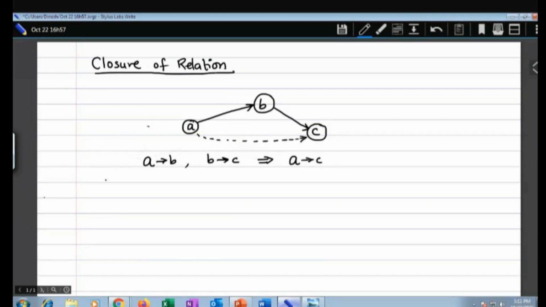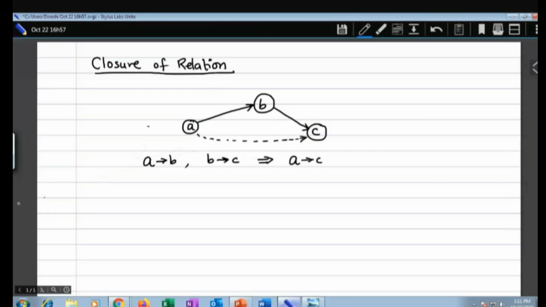Since the previous setup is not transitive, but if we add this A to C, it becomes the transitive closure.